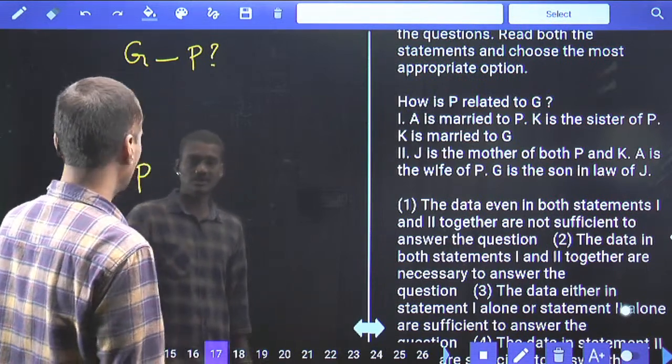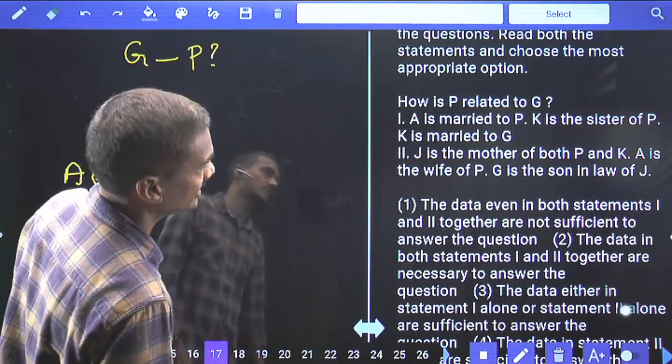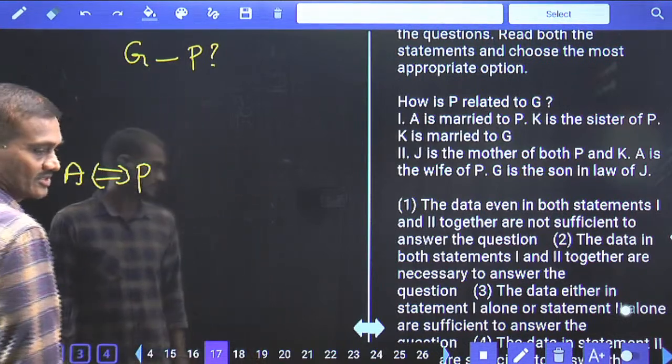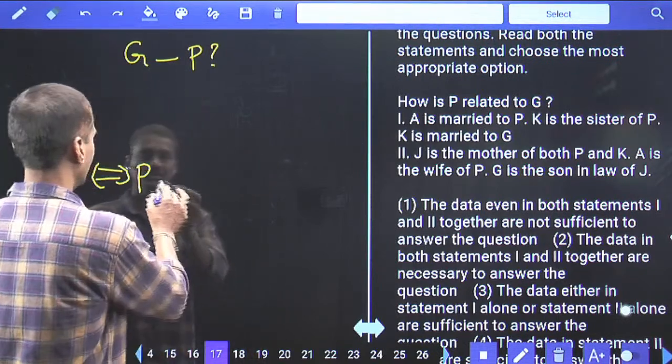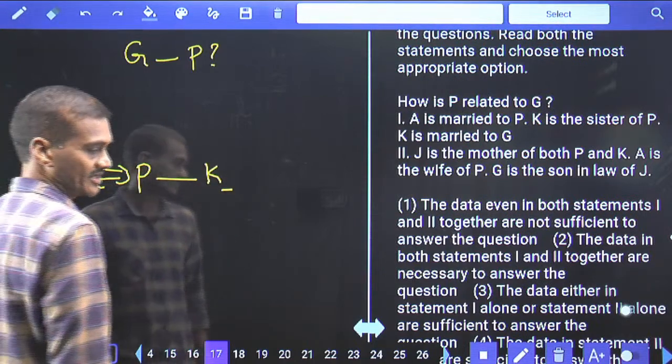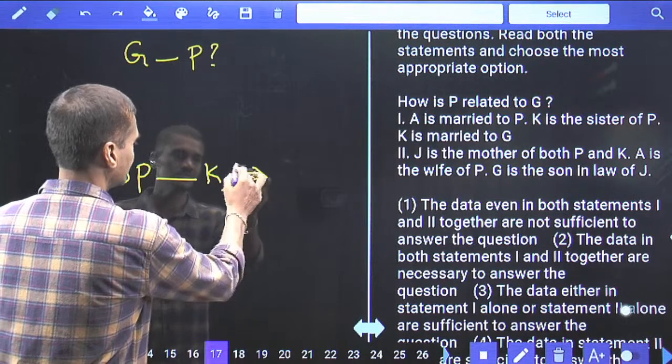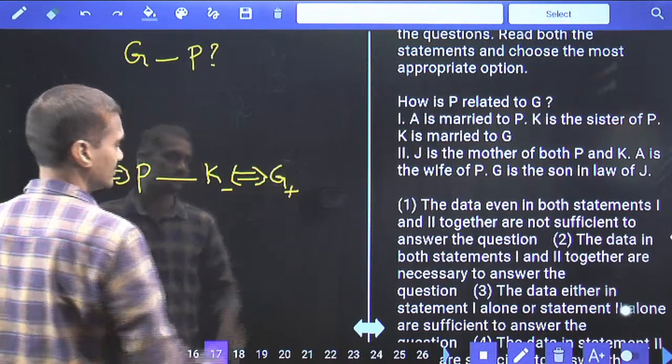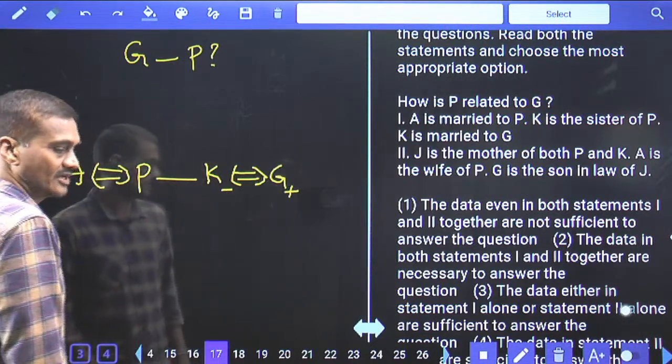P is the husband of A or the wife of A. A is married to P. K is the sister of P, and we can represent it like this. K is the sister of P and K is married to G. As K is married to G, K is a female and G is a male.